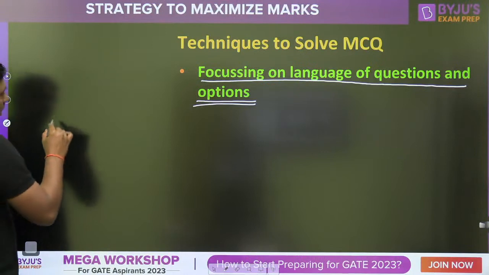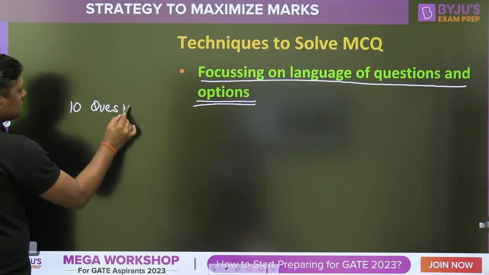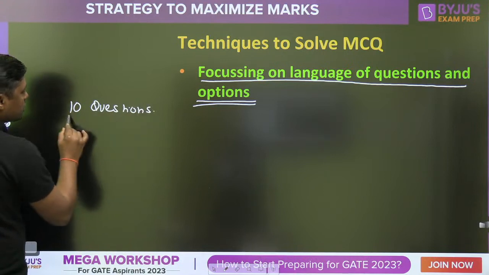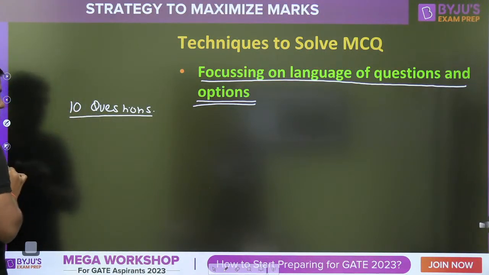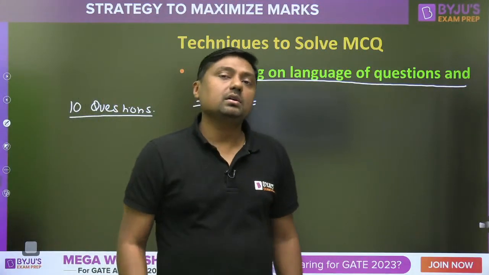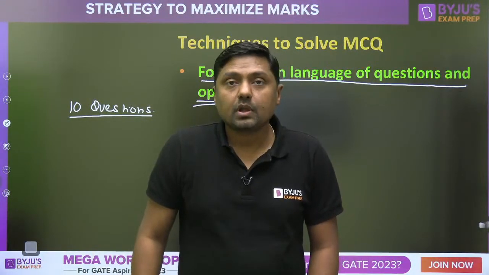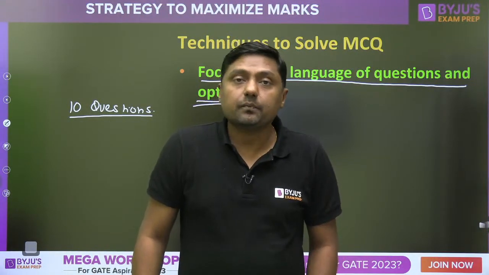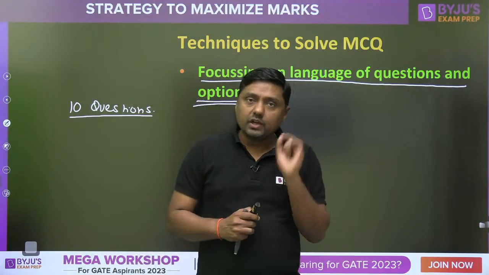Now I am giving one example. For example, I am solving 10 questions. For these 10 questions, 2 options are correct and 2 options are wrong, right? And I am going to attempt all these questions. Then what is the probability? How much marks can I get? Try to understand, I have 10 questions.